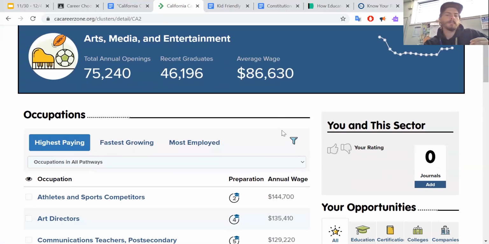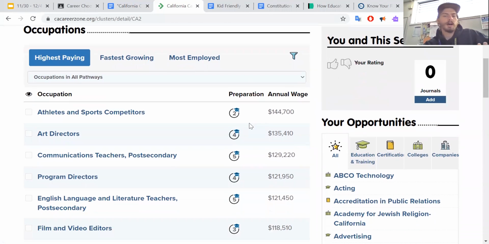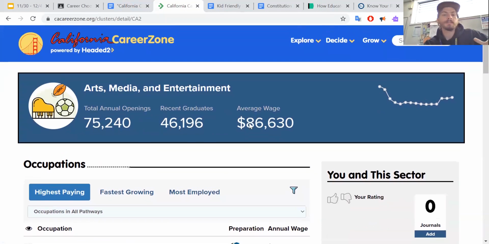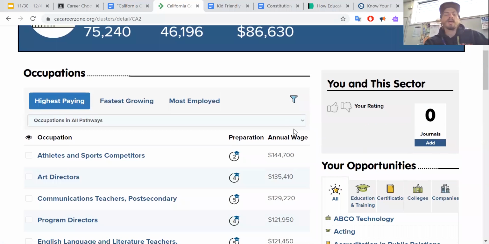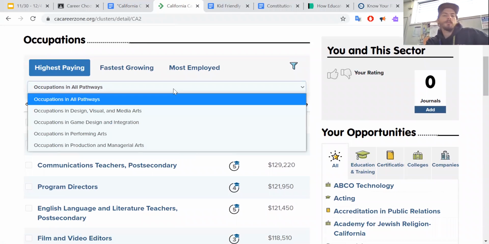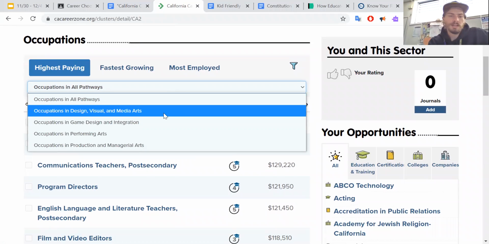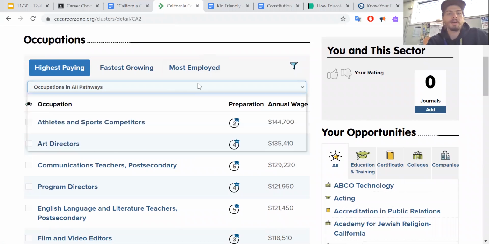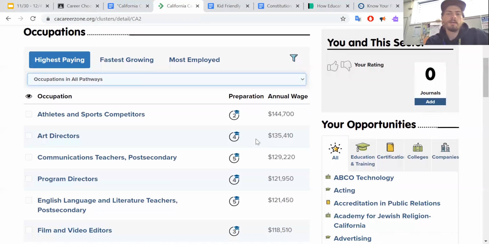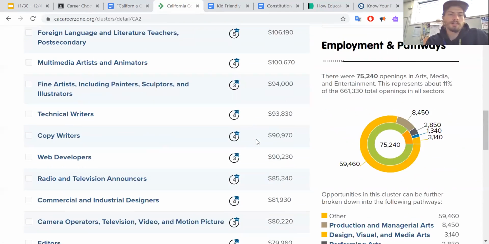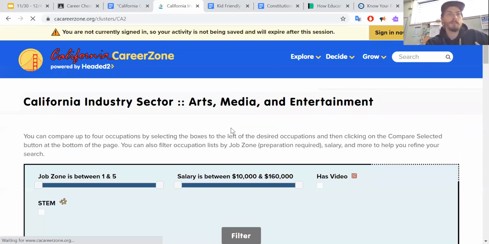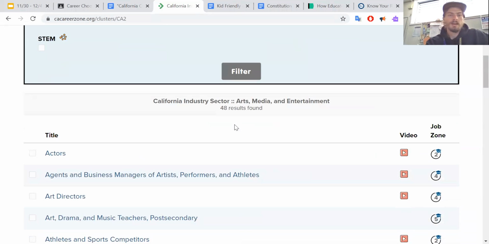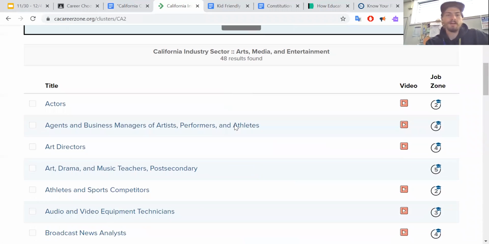Once I'm there, it gives me a whole list of different jobs to pick from. So this is the sector, it's arts, media, and entertainment that I want to get into. And I kind of have to search for whatever kind of job that I want. Now for me, personally, I want to get into, okay, maybe I don't know. So I'm going to kind of look through the options. I'm going to scroll down to where it says view all, because it'll give me everything in alphabetical order. And it'll show me what I need to find.